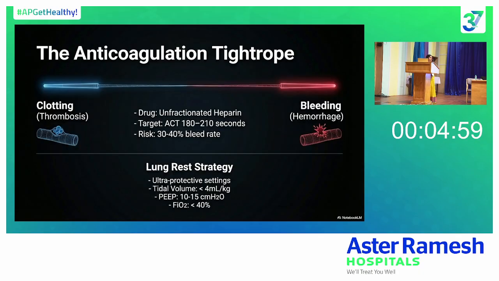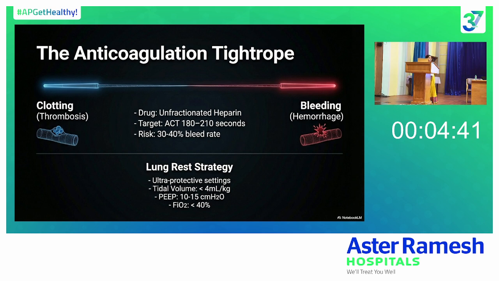So as we are taking the blood out and the blood passes through the extracorporeal circulation, we have to prevent thrombosis. That's why these patients will need anticoagulation. Because of anticoagulation, there will always be a chance of bleeding. So we have to walk a tightrope between thrombosis and anticoagulation.